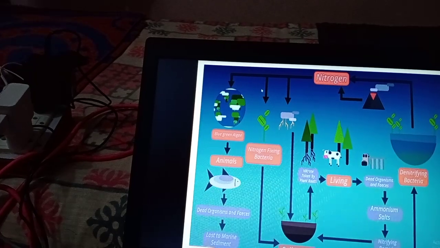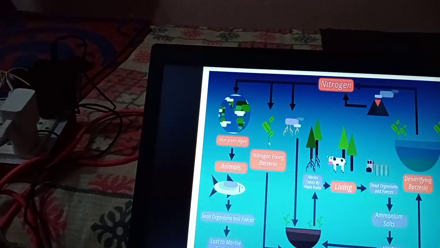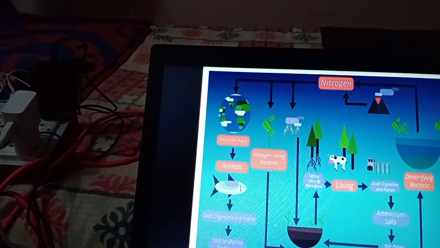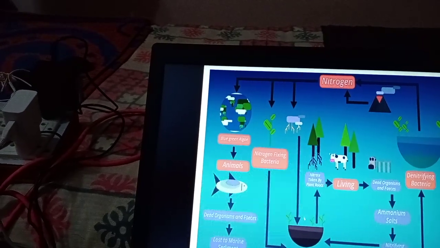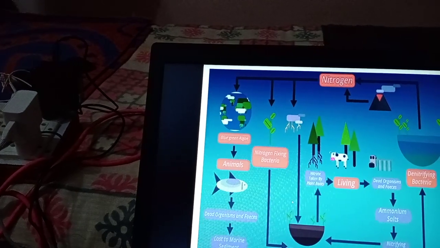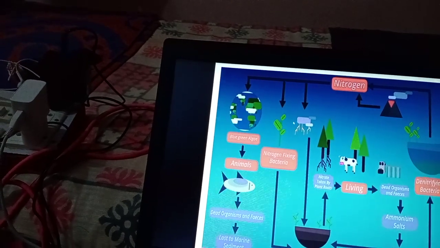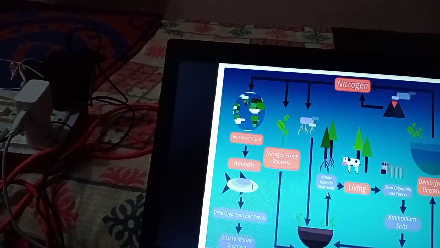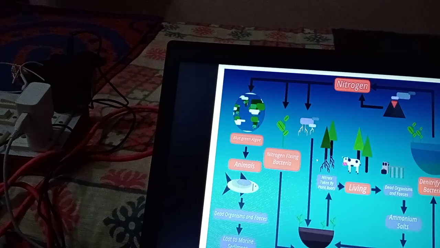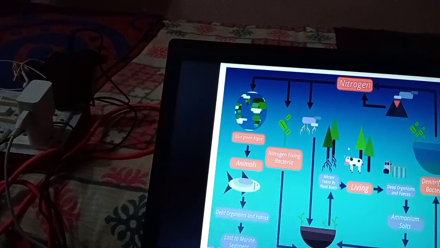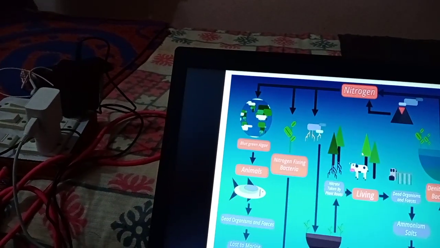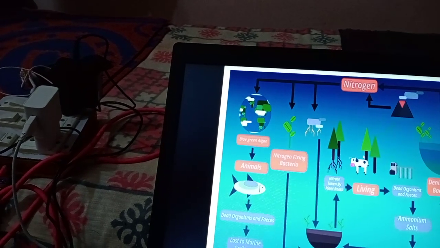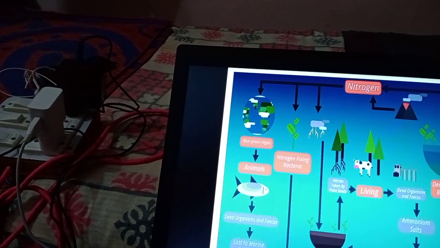Also, the rhizobium bacteria and nitrifying bacteria fix the nitrogen. Thus, the nitrogen compound is formed in the soil. So this is absorbed by plants, and they become part of the plant body as protein. Then animals eat the plants. Then the protein becomes part of the animal body. The nitrogen also becomes part of the animal body.